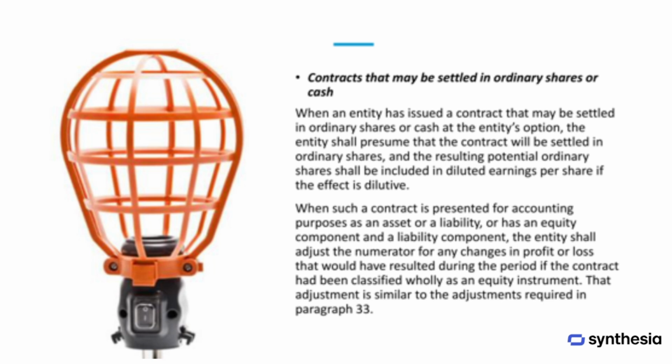When a company issues a contract that can be settled in either ordinary shares or cash at its option, it is assumed for diluted earnings per share that the contract will be settled in shares. The potential shares created are included in the calculation if they have a dilutive effect. If the contract is recorded as an asset or liability, or has both an equity and a liability component, the company adjusts profit or loss for any changes that would have occurred if the contract were classified entirely as equity, similar to other adjustments made for dilutive shares.